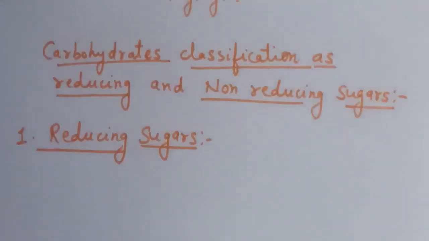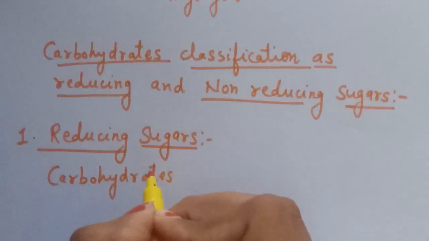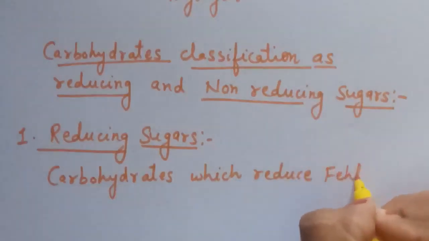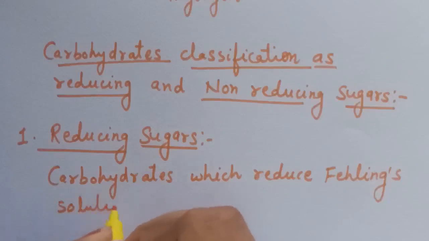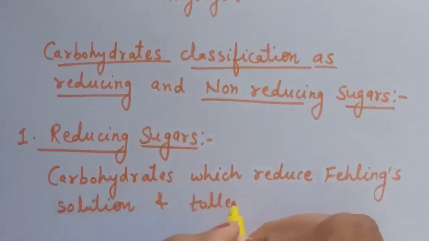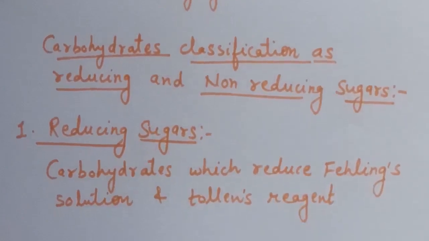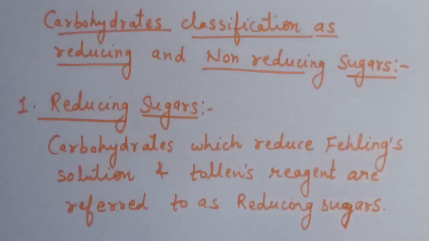All those carbohydrates which reduce Fehling solution and Tollens reagent are referred to as reducing sugars.